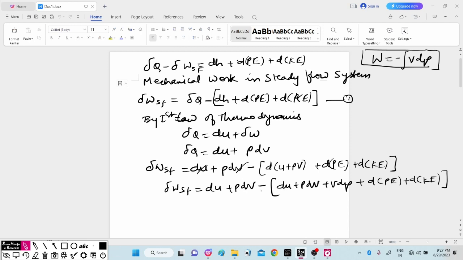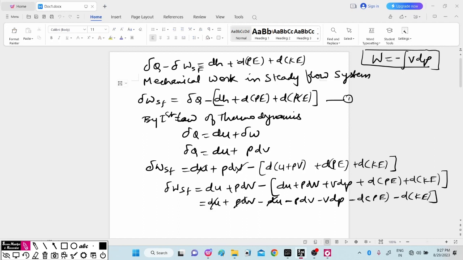So now we will cancel these terms. Here this will become du plus P dV minus du minus P dV minus VdP minus change in potential energy minus change in kinetic energy. So considering these terms, we will cancel them.